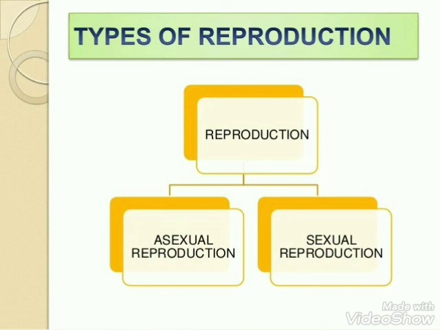Asexual reproduction means only a single parent is involved. In sexual reproduction, 2 parents of opposite sex, please mark this, are involved with the formation and fusion of gametes.